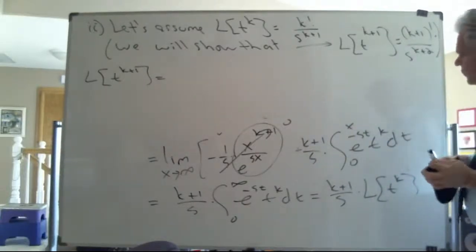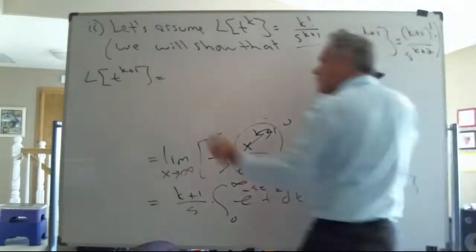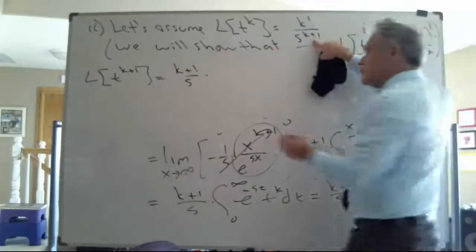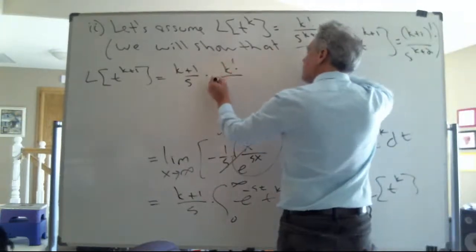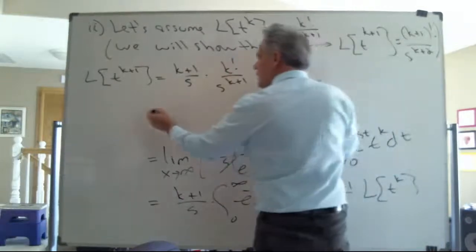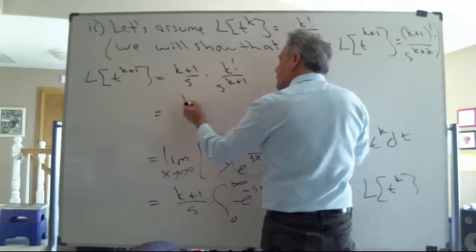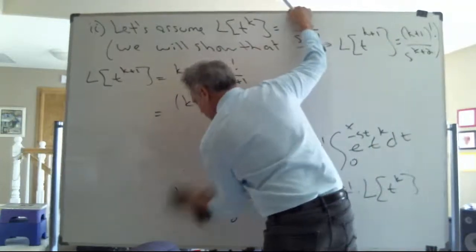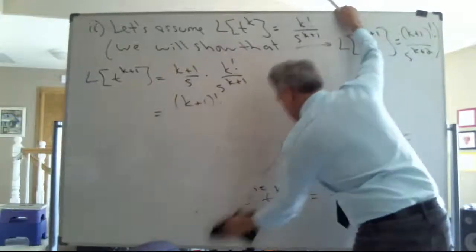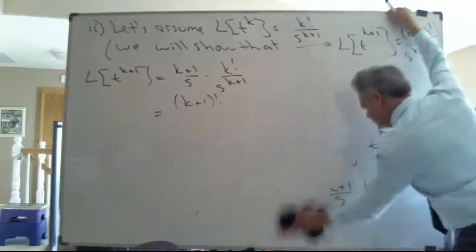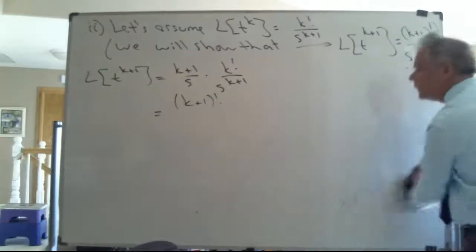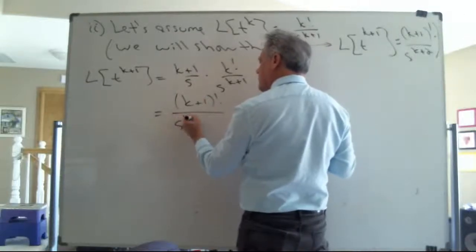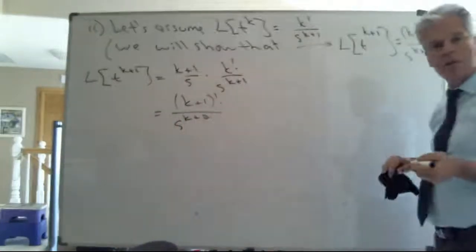oh, Pythagoras, what you doing? I think I'm left with k plus 1 over s times the Laplace of t to the k, which I assumed was equal to this. Or shall I say better yet, upstairs, would that be k plus 1 factorial? And downstairs, let's see, is that going to be adding these exponents? Will that give me an s to the k plus 2? Oh, and shoot, that's exactly what I wanted.